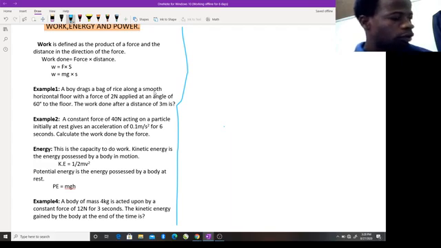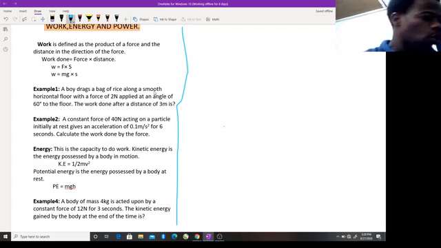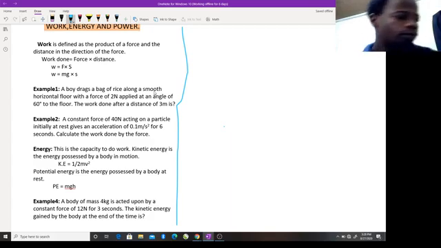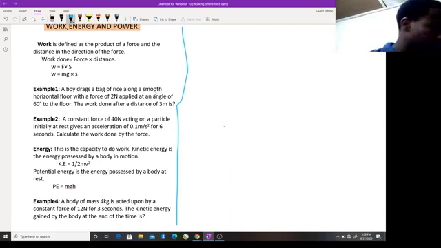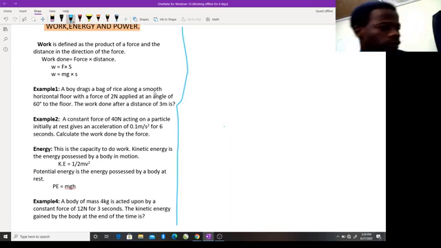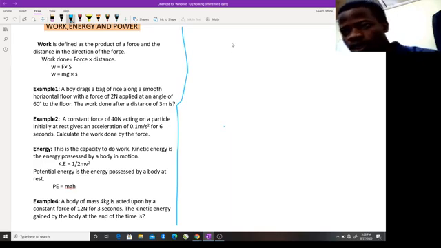All you have to do is go by what you have. The work done after that moment. It said a boy, let me confirm the question. A boy drags a bag of rice along the smooth. Let me draw this.